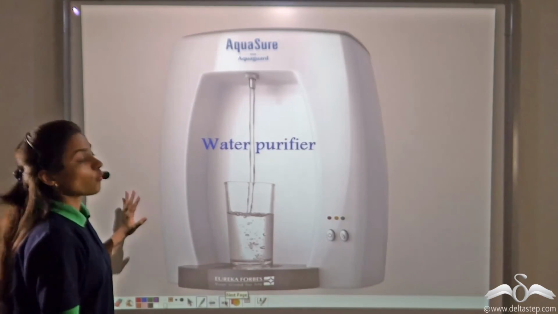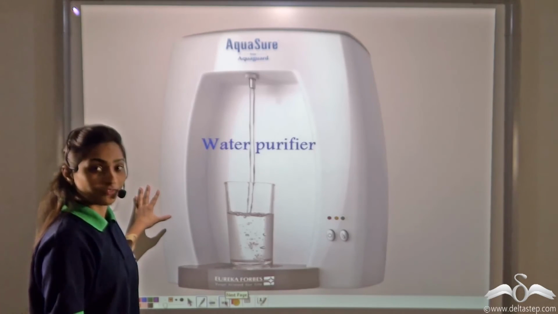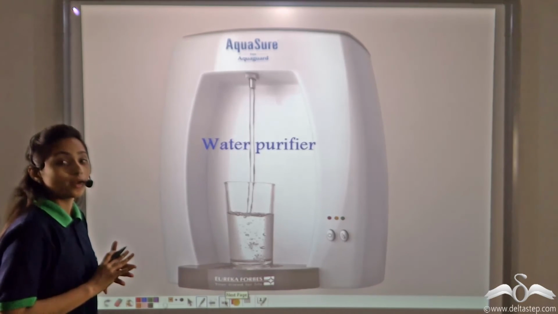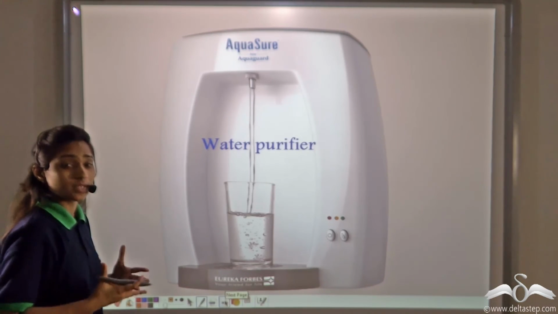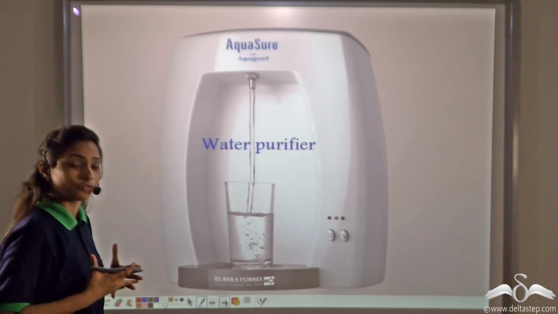Or you can use water purifiers. These water purifiers clean the water in all the ways. They remove the harmful salts, harmful chemicals, dust, germs and give us the best purified water for drinking.